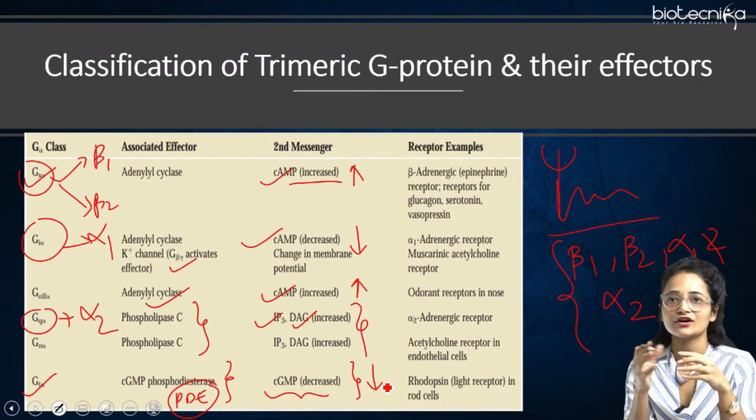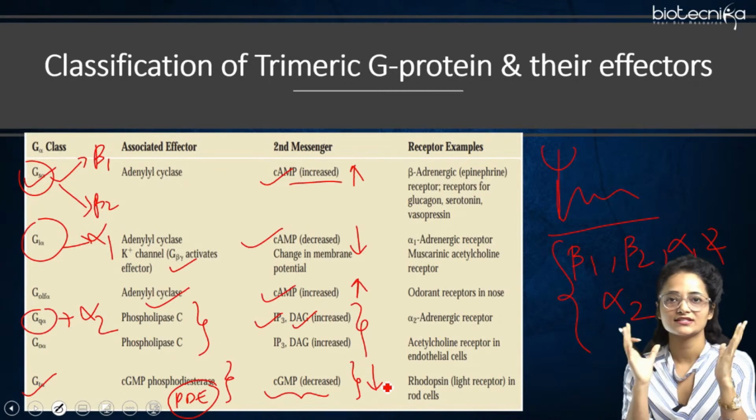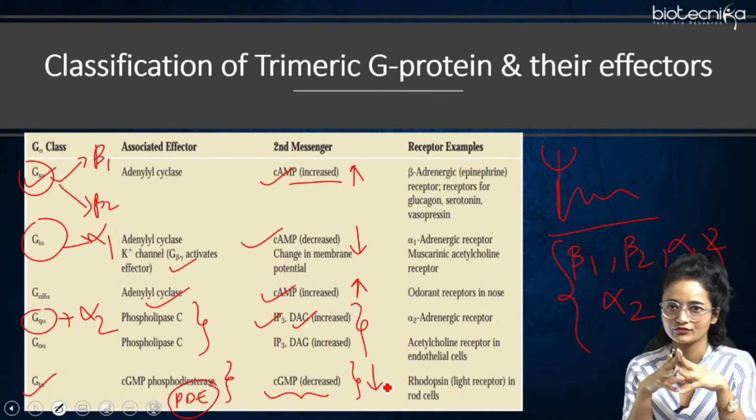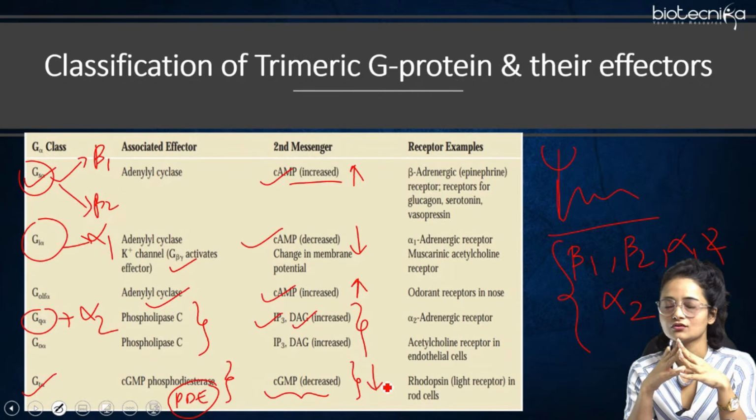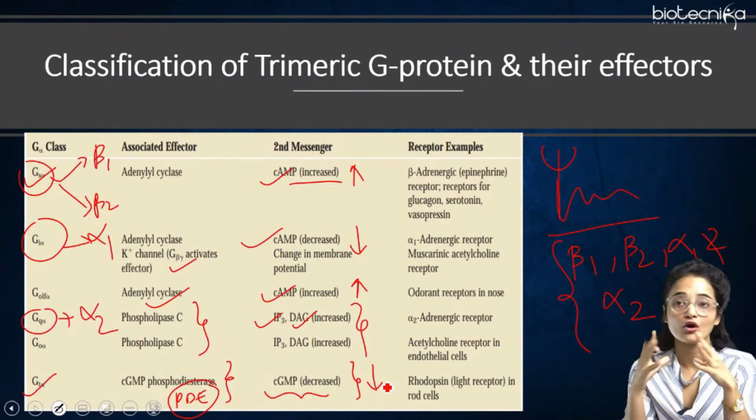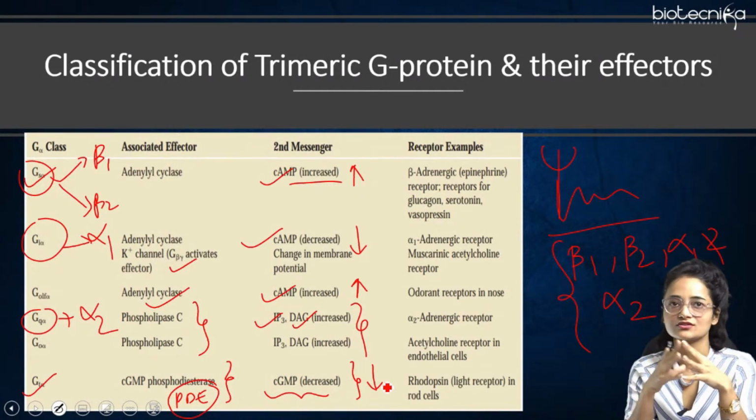And examples of receptors are given here. So this table is very important for you. You can note it down, or you can refer to your standard book. Lodish is the book from which I have taken this particular table. This table is very important, giving a lot of information about the characteristics and classification of the GPCR, right?